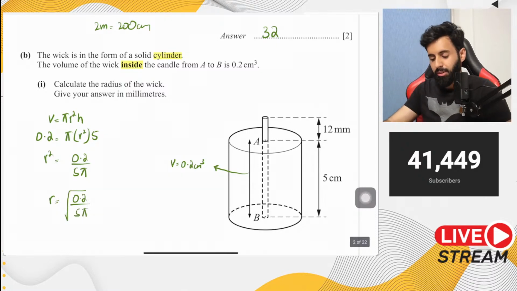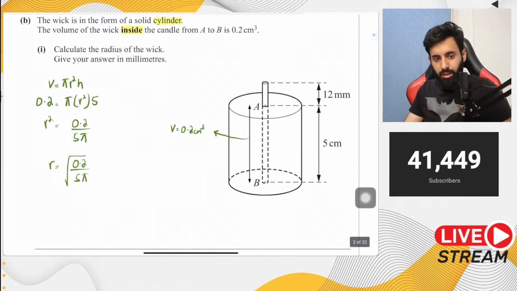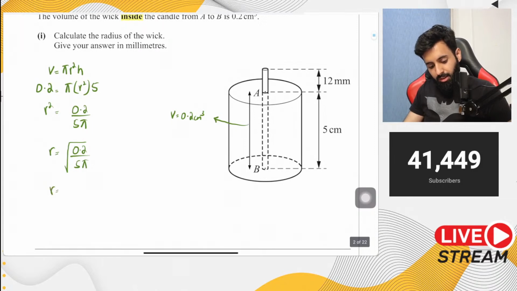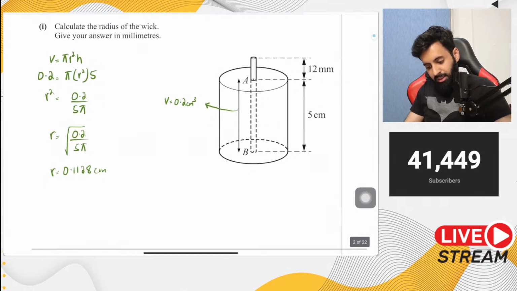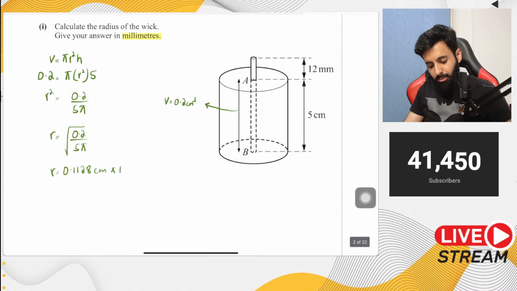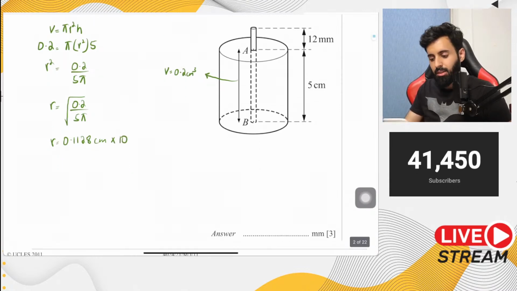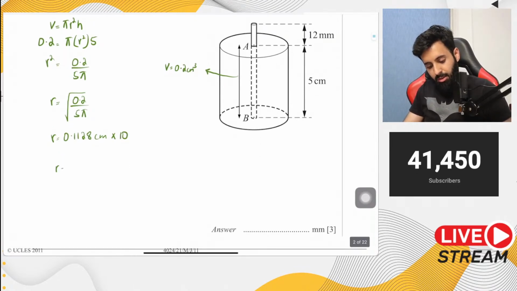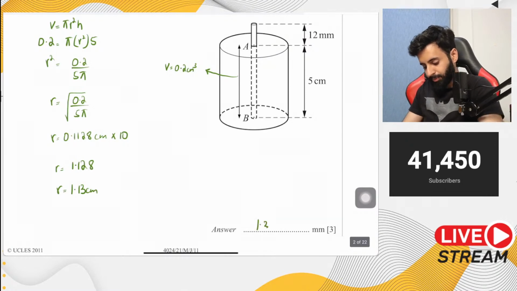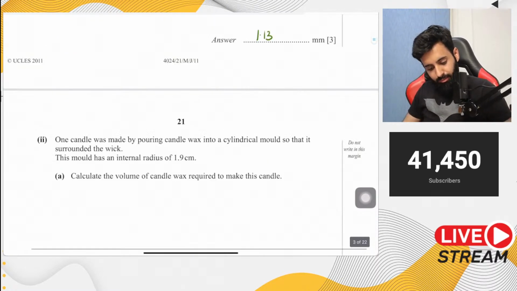Now when you do take the square root of this, let's see what you get. 0.2 divided by 5 pi, सबसे पहले तो, then you take the square root of it. So here's what you get. r is equal to 0.1128 centimeter. Now notice that the question is asking you to give your answer in millimeters. So here we have centimeter. How do we convert it into millimeters? Just multiply it by 10. So that's what I'm doing right now. So the radius is equal to 1.128, which means that it's equal to 1.13 millimeter. And there you go. That's your final answer. Okay.